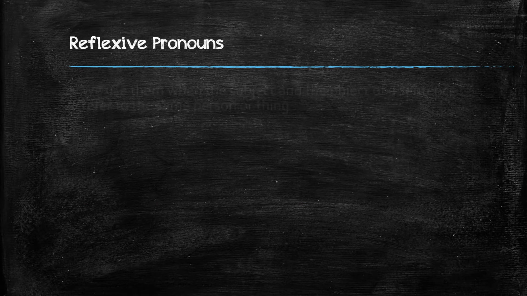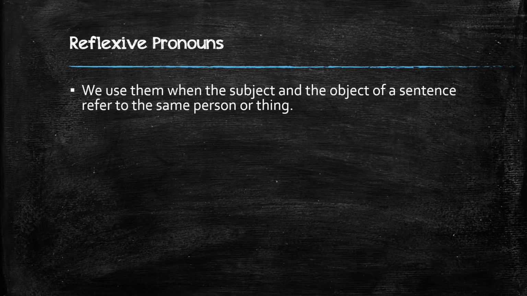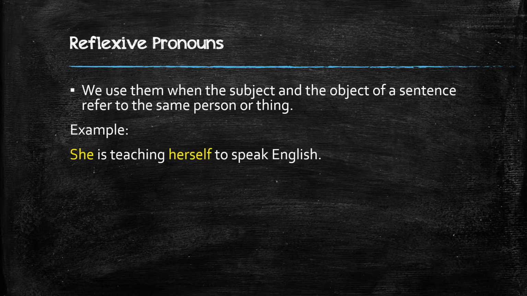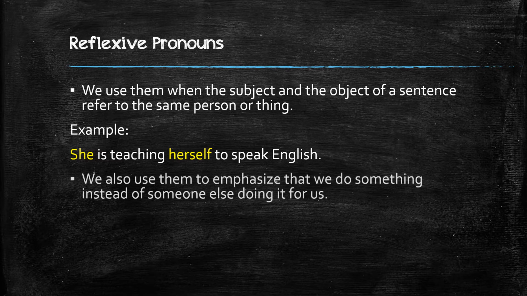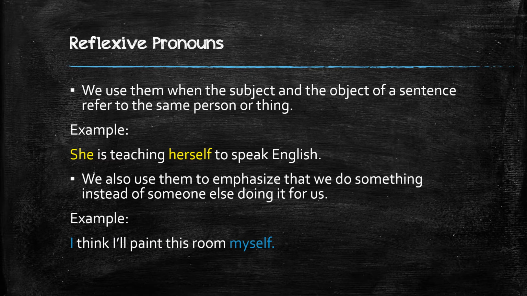We have reflexive pronouns. Let's see the usages we can give them. We use them when the subject and the object of a sentence refer to the same person or thing. For example, she is teaching herself to speak English, so she is her own teacher. We also use them to emphasize that we do something instead of someone else doing it for us. Example, I think I'll paint this room myself, so I will do it, nobody's going to help me.